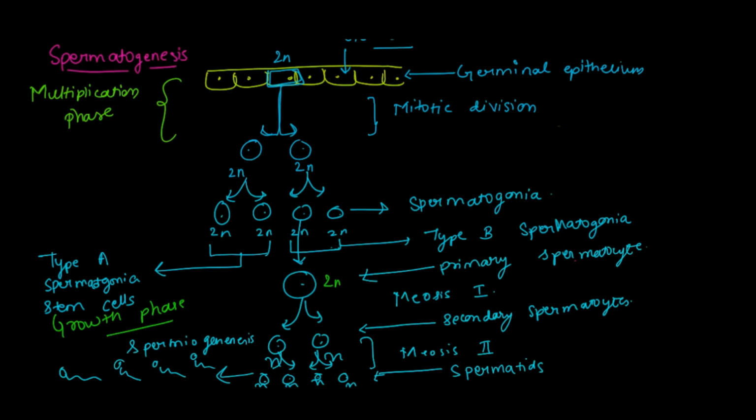So at this stage we call them secondary spermatocytes. Then secondary spermatocytes are further going to divide through meiosis II, and finally they are going to be called spermatids. Spermatids are haploid in nature.